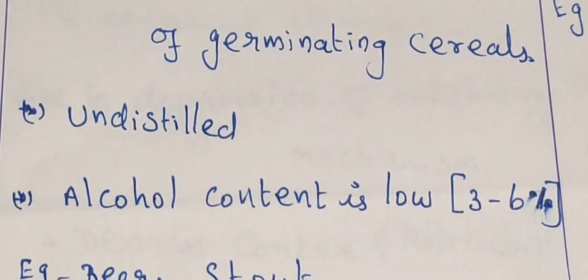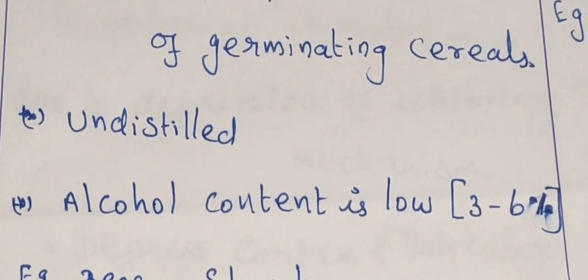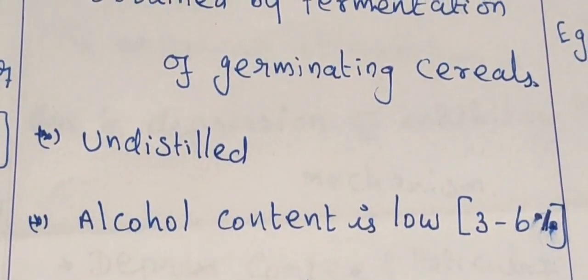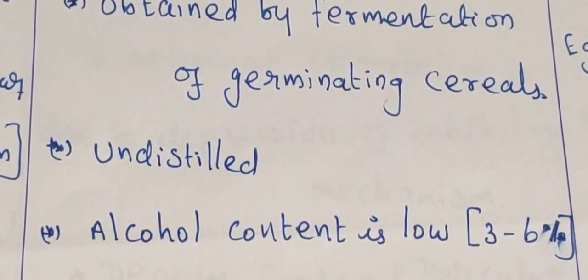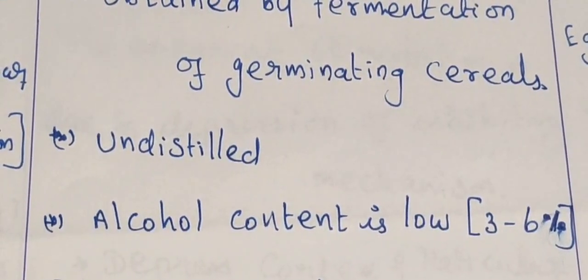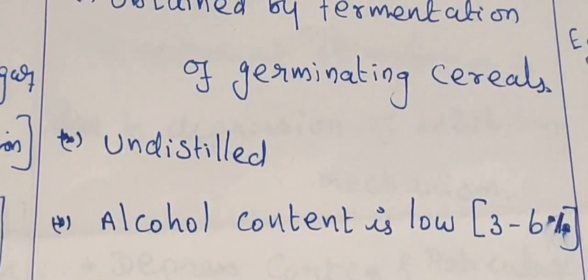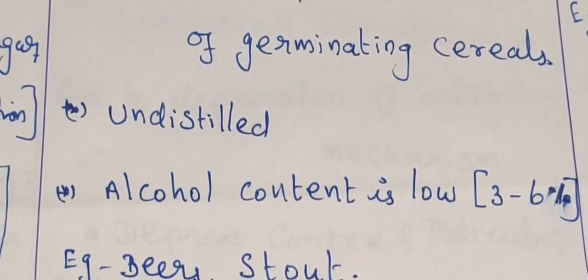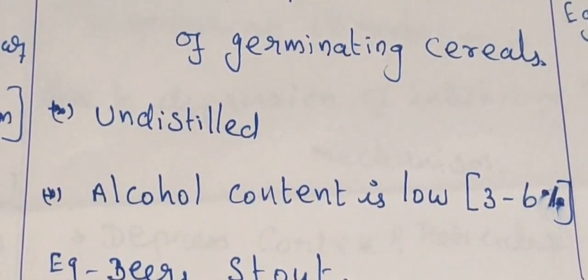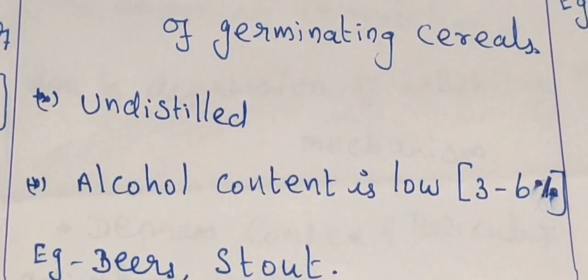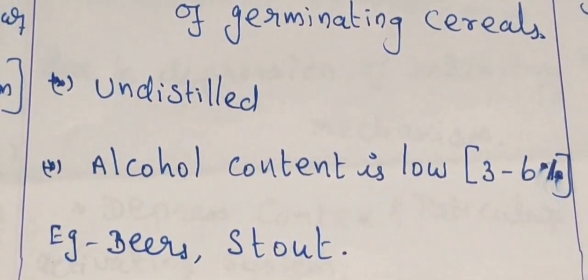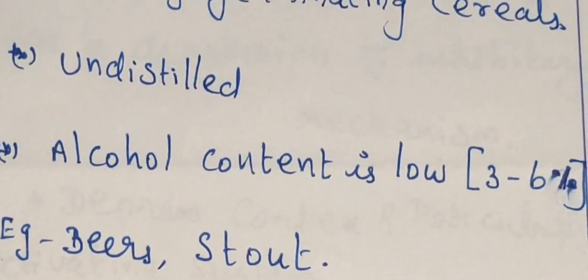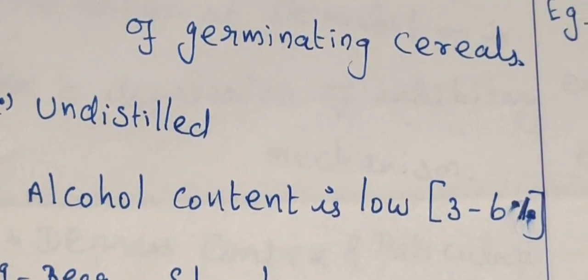Alcohol content is very low, 3 to 6%. Examples are beer and stout. Here there is no vaporization, so the concentration does not increase. When we do vaporization, water evaporates and the alcohol content increases. Since the vaporization process does not happen here, we get the lowest alcohol concentration.